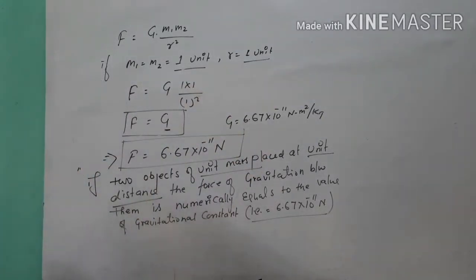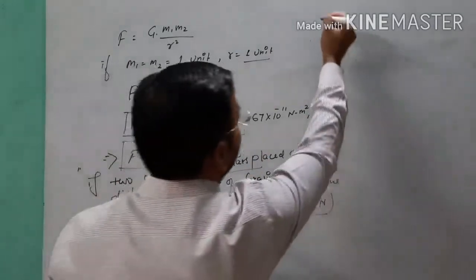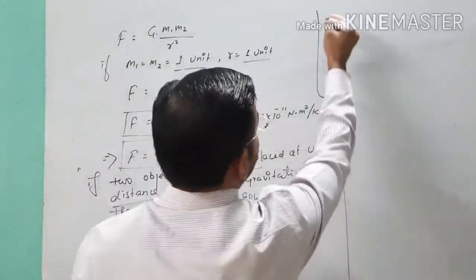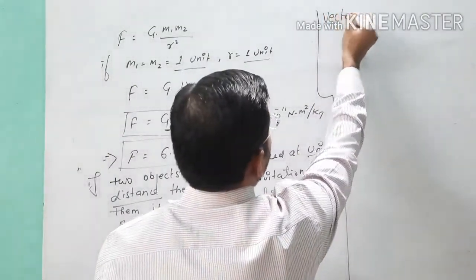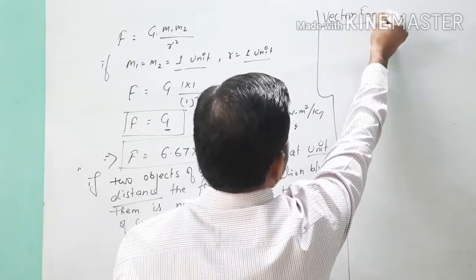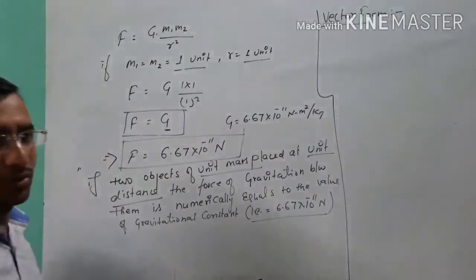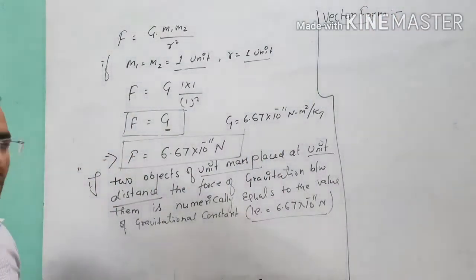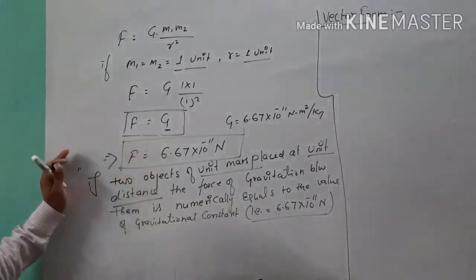Point clear? Now after that we will talk about the vector form of Newton's law of gravitation. As we know, force is a vector quantity.